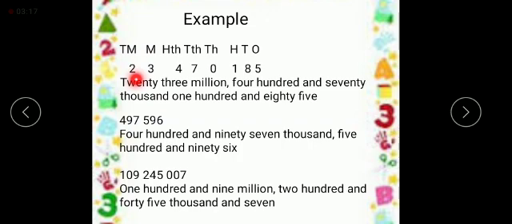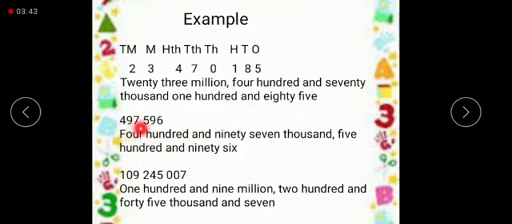Means the number is 23,470,185. So the number in words is 23,470,185. Now let's see another example.